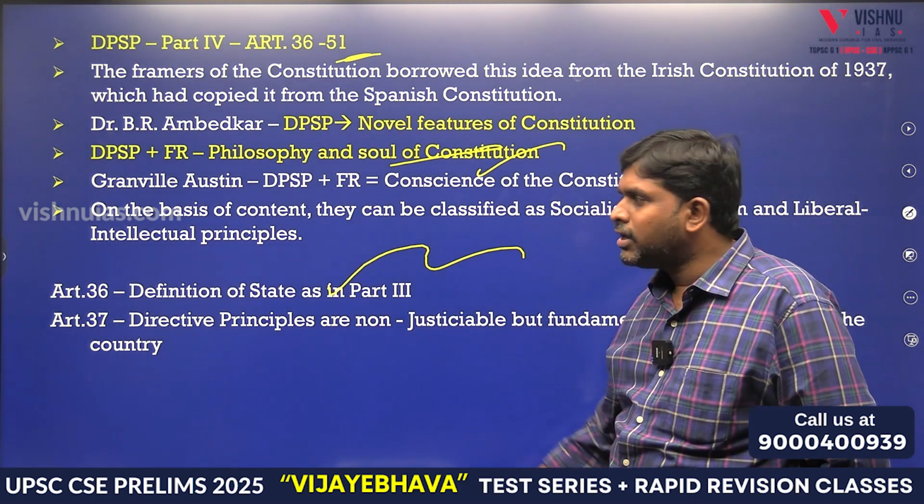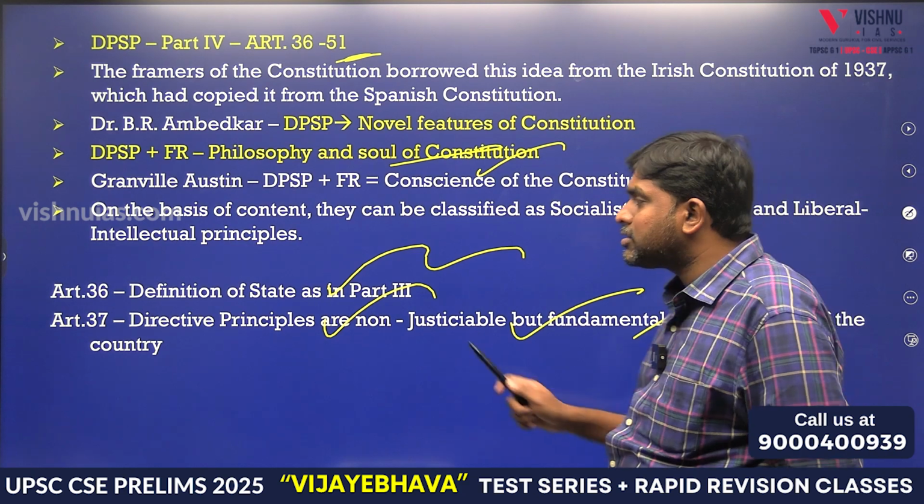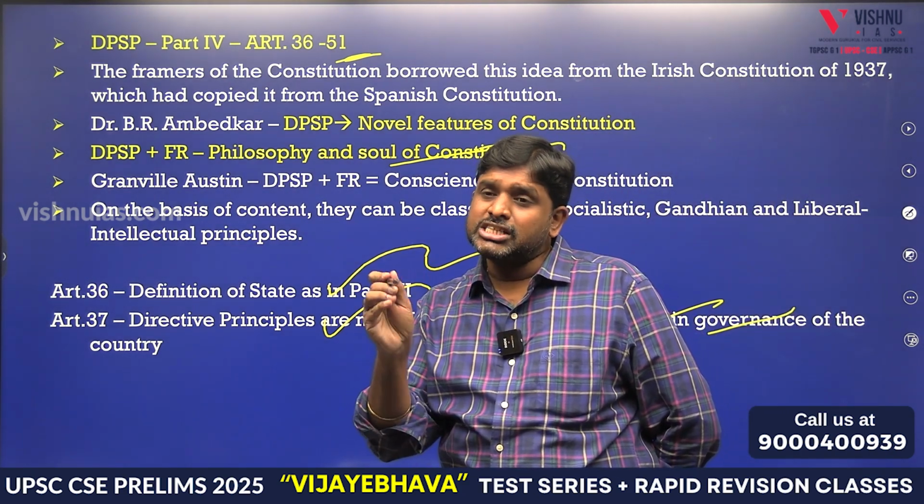36. Definition of state. 37. Directive principles are non-justiciable but fundamental in governance. It is non-justiciable. It is not justiciable. Which article is it present in?